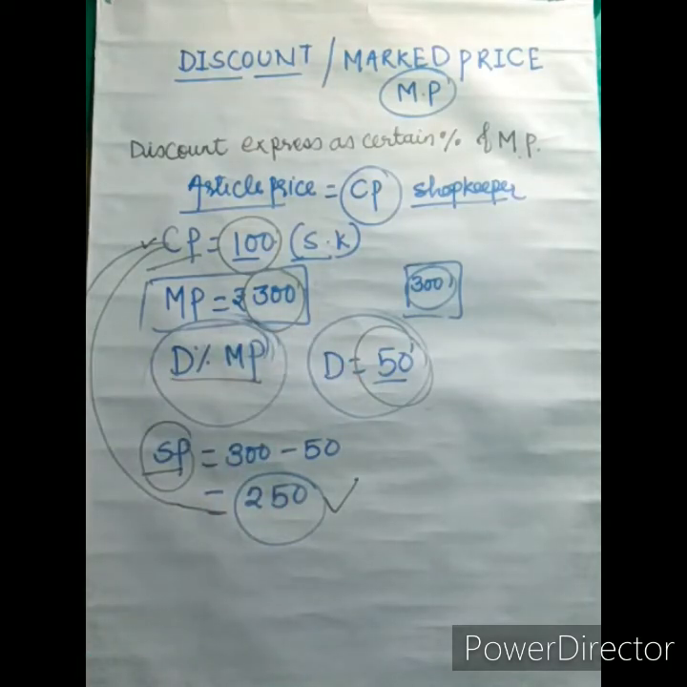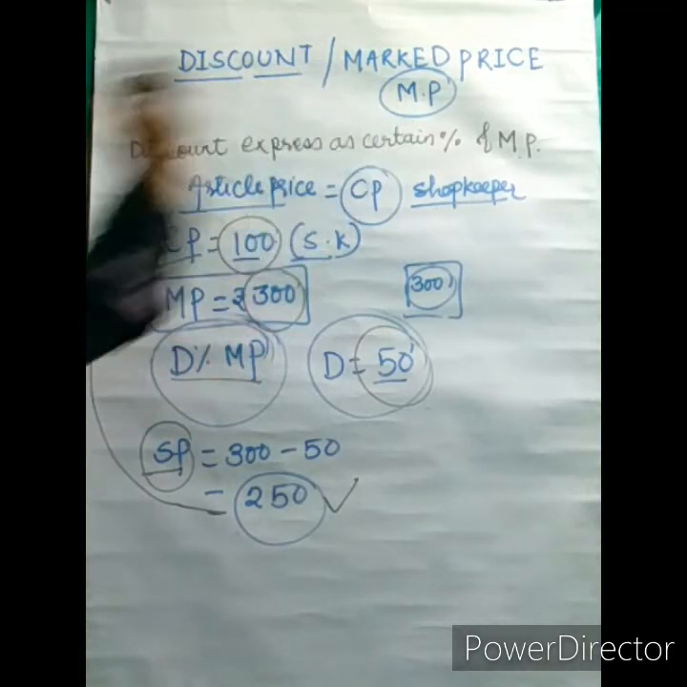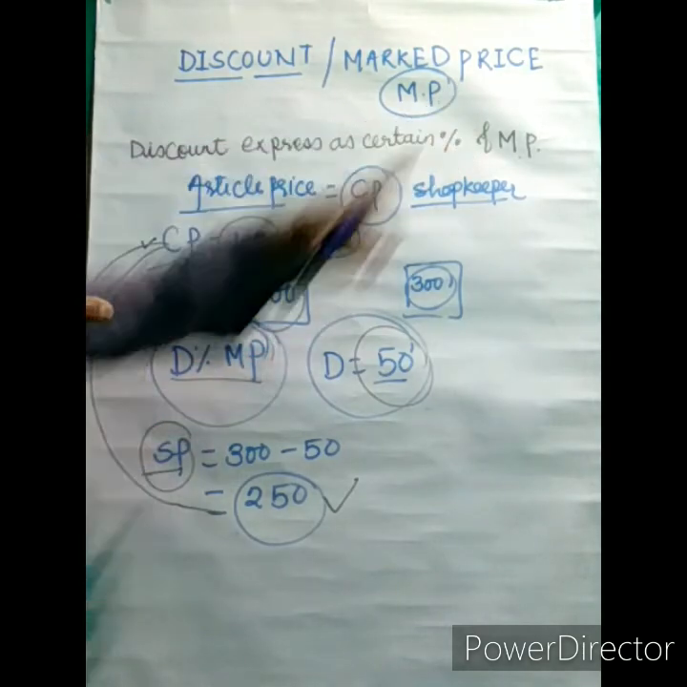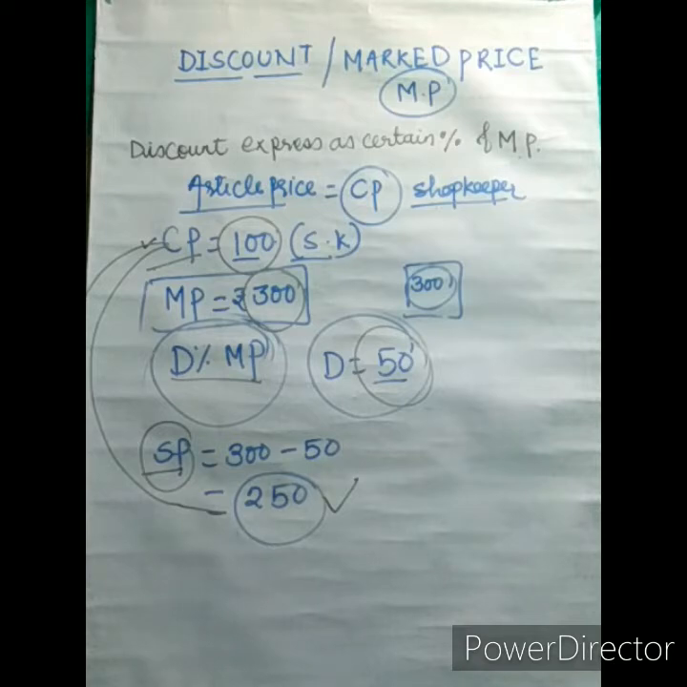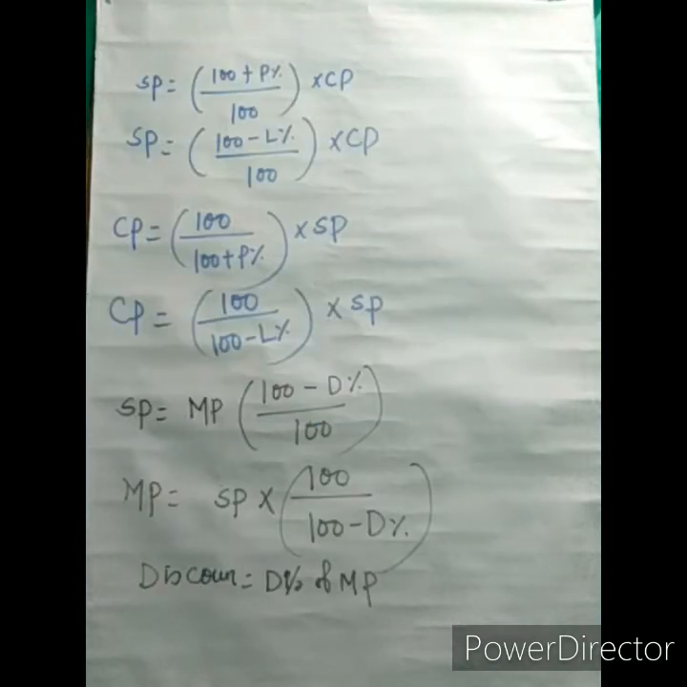One more thing, discount is expressed as a certain percentage of mark price. As I told you here, discount is always counted on mark price. Discount will be given on the mark price, so it is written that discount is always expressed as a certain percentage of mark price.